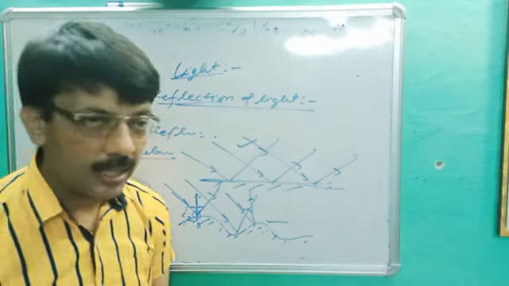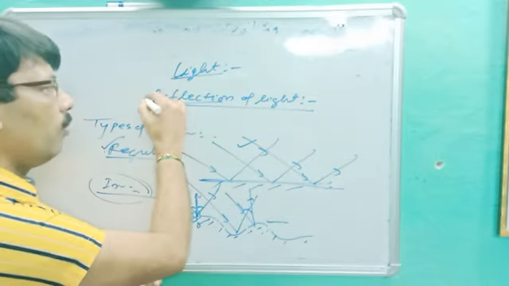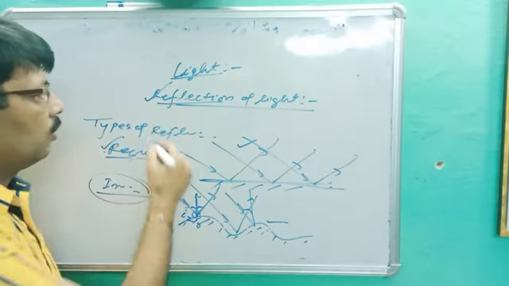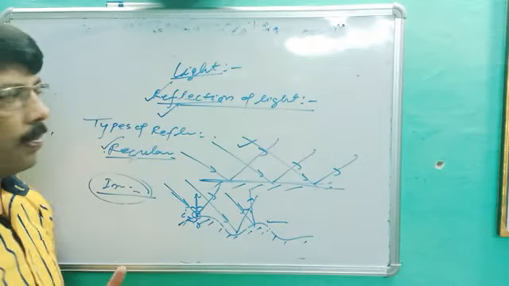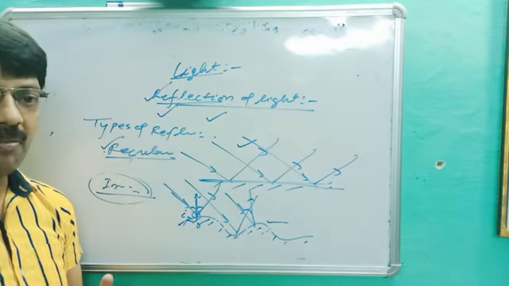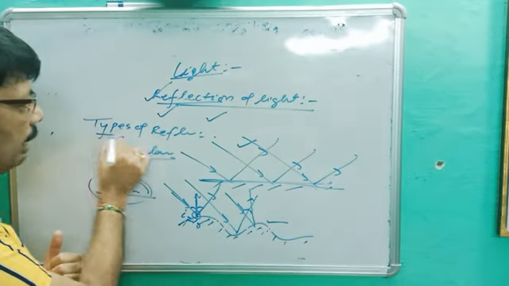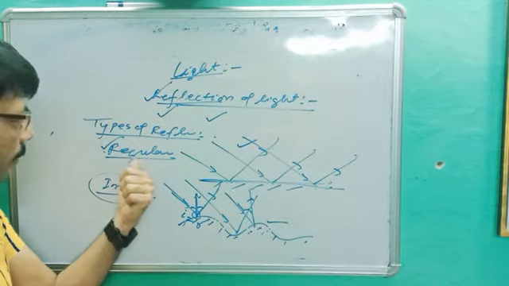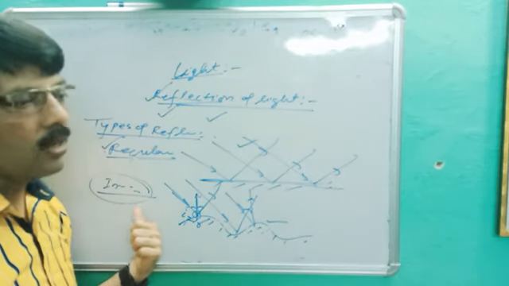So today we got the answer. First, what is reflection? What is the cause of reflection? What are the laws of reflection? And what are the types of reflection? So there are two types, regular reflection and irregular reflection.